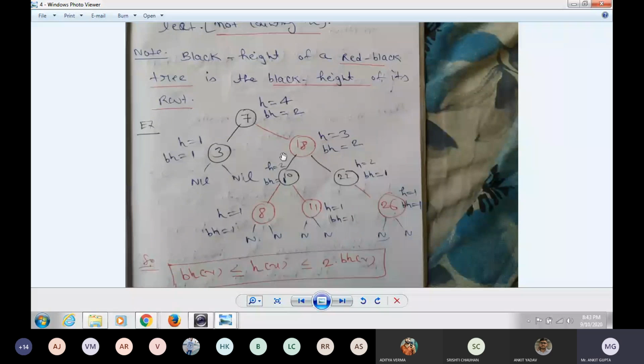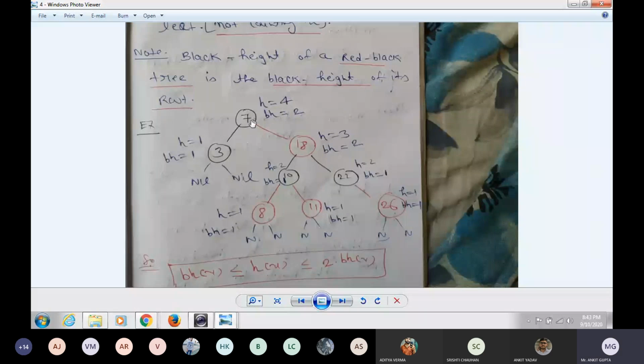Here you can also see that 10 and nil, black height is 2. Here 2 and 1, that is also 2. So the black height of the root node to any path, you can see that.